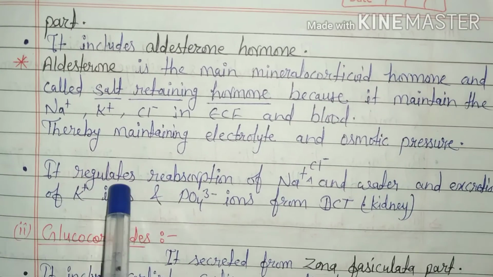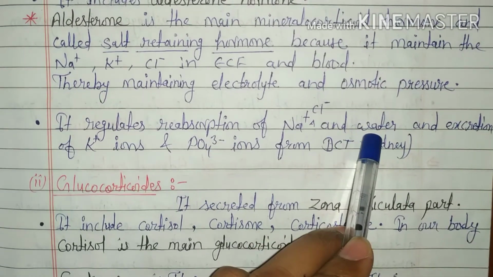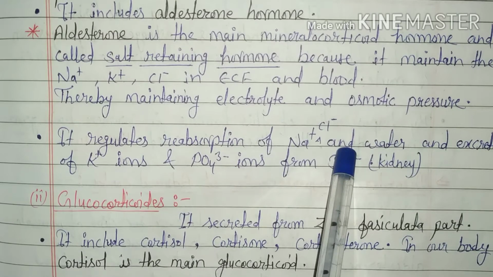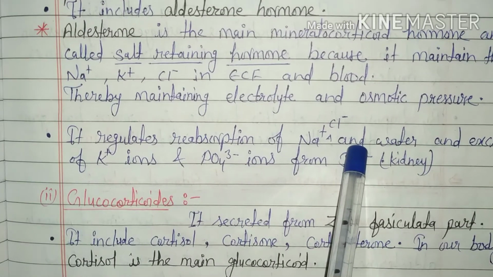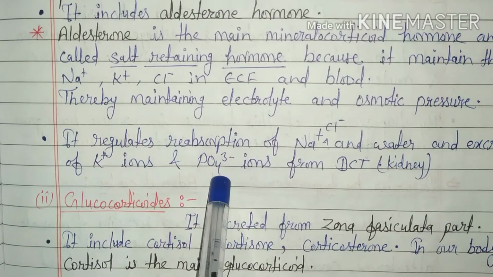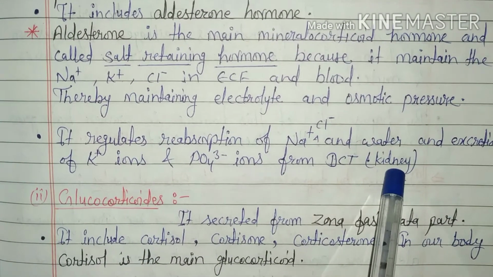It regulates reabsorption of sodium and chloride ions and water by the PCT, proximal convoluted tubules, and excretion of potassium ions and phosphate ions from the distal convoluted tubules of the kidney.